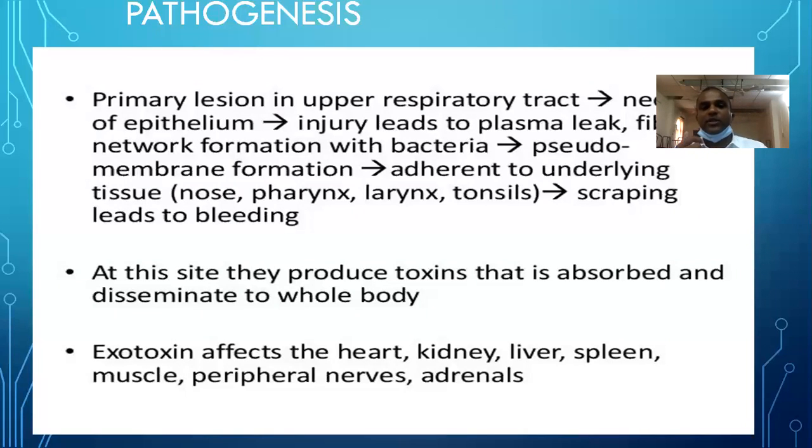It can also involve the lower respiratory system, where it blocks the airways and causes death. Once you try to remove the membrane adherent to the pharyngeal wall, that is scraping, there is a chance of bleeding. From this site, the toxin is liberated and absorbed into the body. The toxin affects other structures: heart, kidney, liver, spleen, muscle, peripheral nerves, and adrenals. It mainly involves the central nervous system and heart.